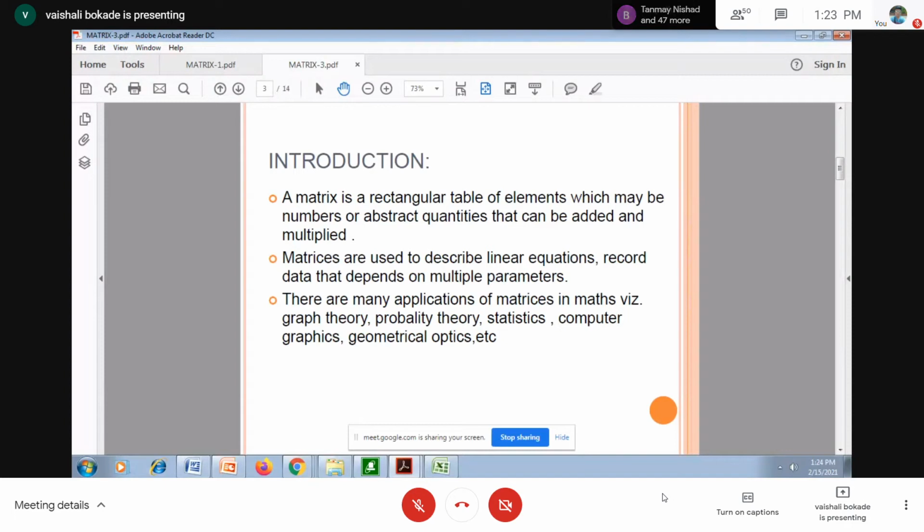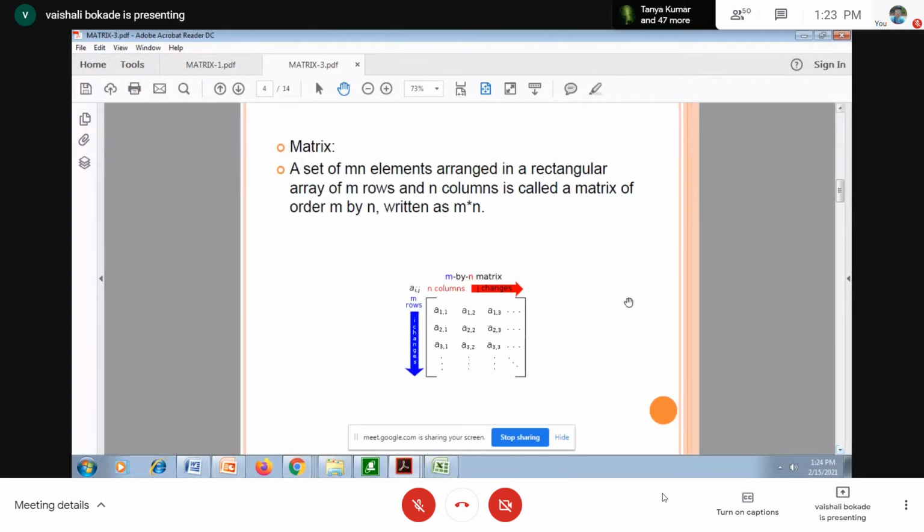Regarding matrices, we have a certain number of rows and columns. What is a matrix? A matrix is a set of m into n elements arranged in a rectangular array of m rows and n columns. It is called a matrix of order m by n, and we can write it as m star n or m cross n.